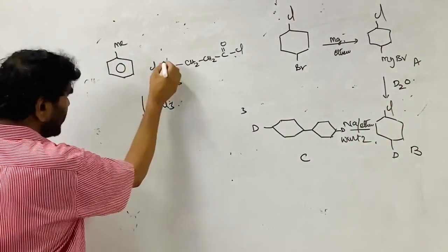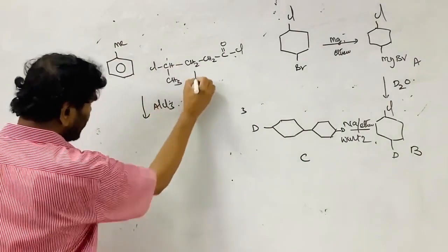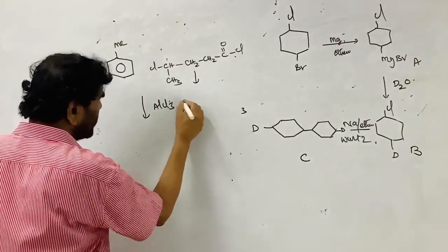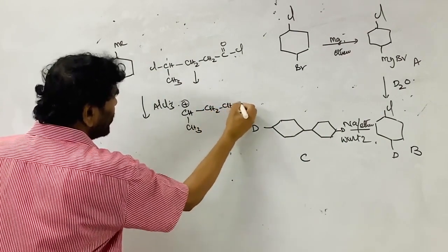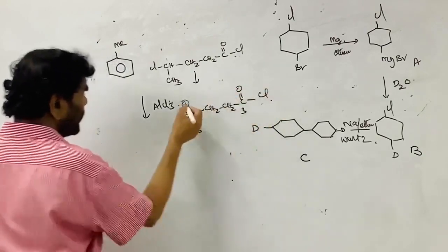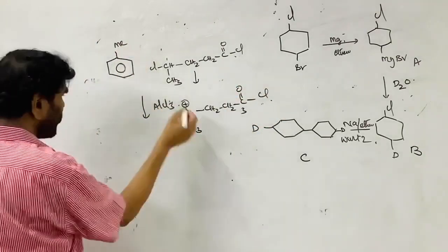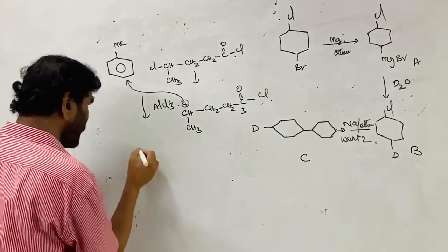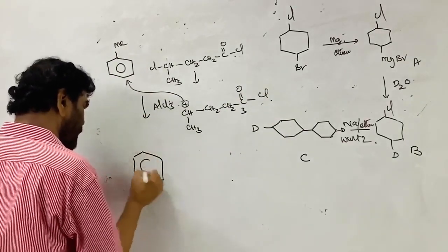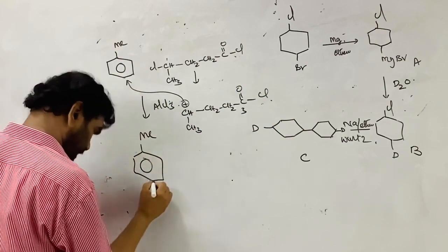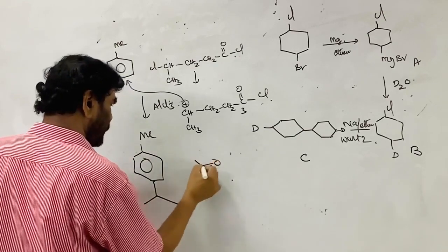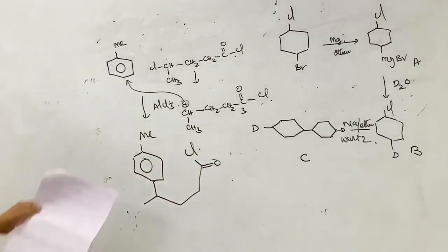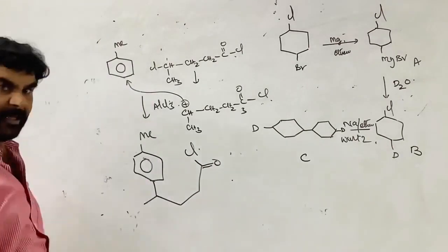First, what happens? This is converted into the carbocation through aluminum chloride. This is CH2, C double bond OCl. So this is a bulky group. This is the ortho effect. Therefore, it goes to here. Now here, what happens? This is formed. Methyl, this is formed. Friedel-Crafts alkylation is taking place at the para position of the toluene.